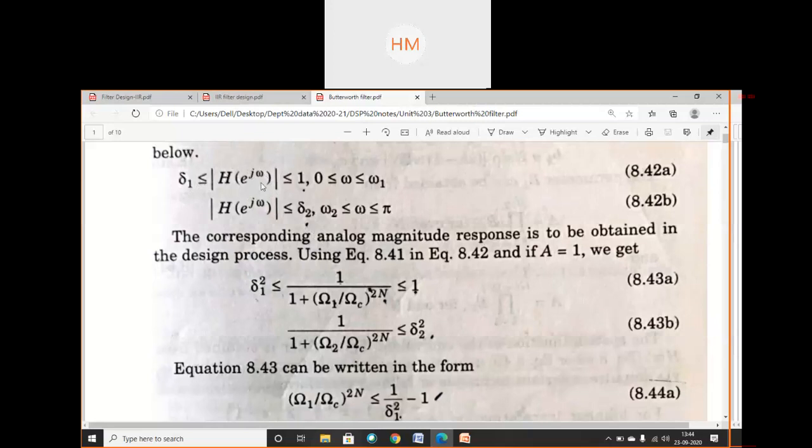Okay, this is my pass band and this is my stop band cutoff frequencies whose limits are shown here. Using the first equation we have written previously, H of e^jω is equal to A upon under root 1 plus (Ω upon Ωc) the square. We have written that equation earlier. In continuation with that, write down these equations.